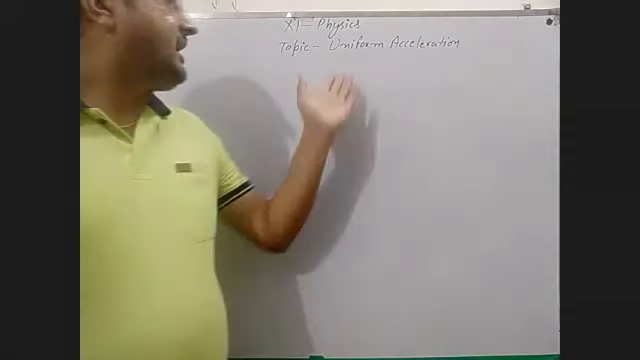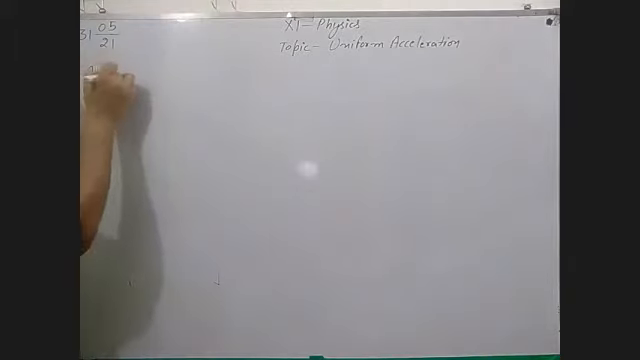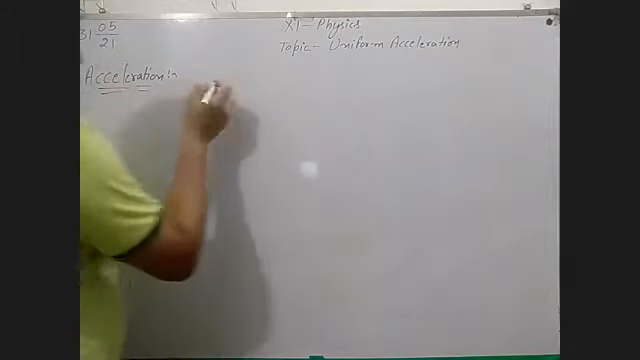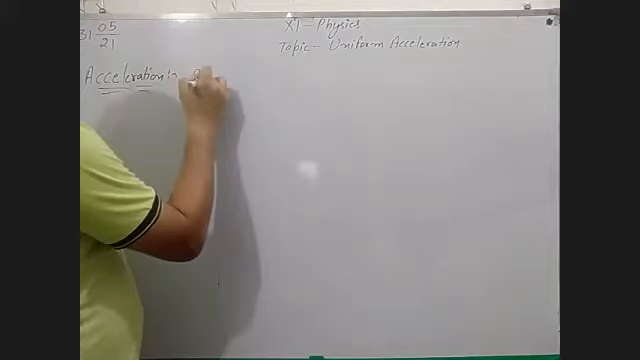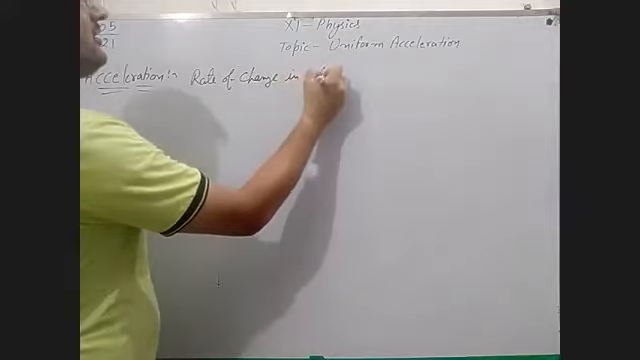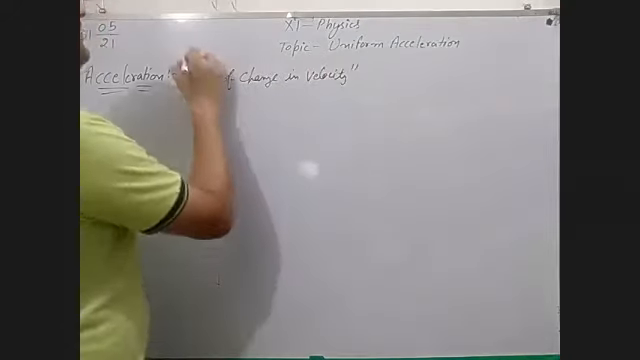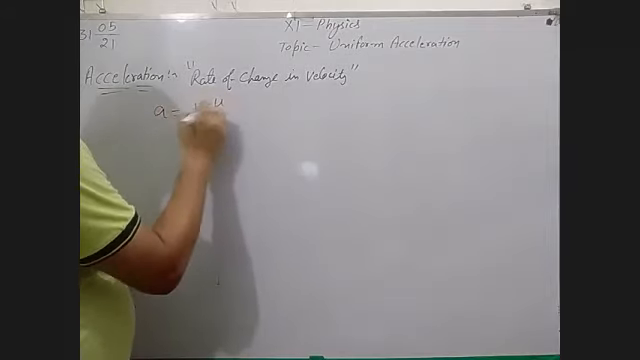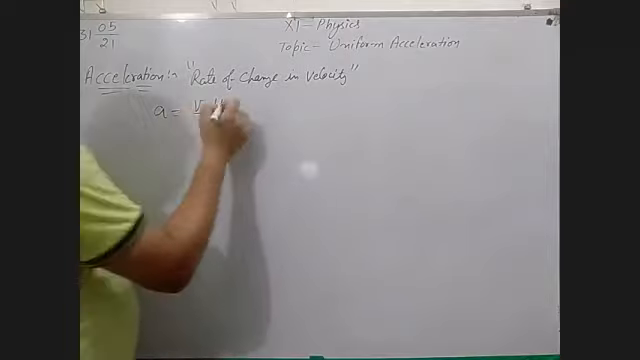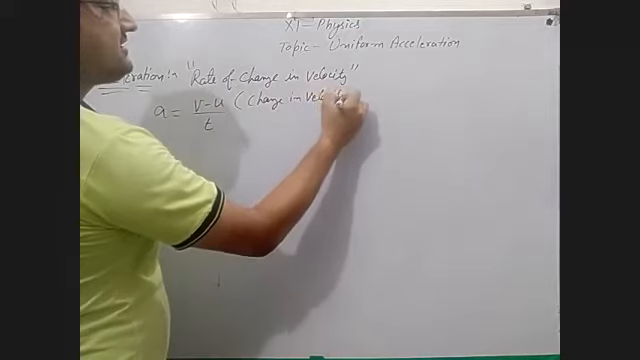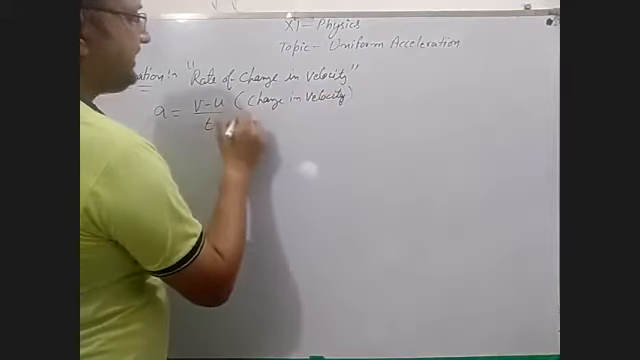Now, as you know, what is acceleration? As you know very well, rate of change in velocity. Rate of change in velocity is called acceleration, and it has the formula v minus u upon t. What is v minus u? Change in velocity. How much velocity is changed by the object, and t is the time interval.